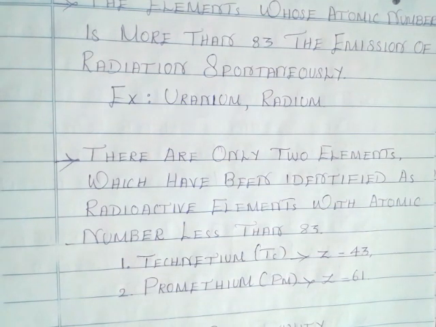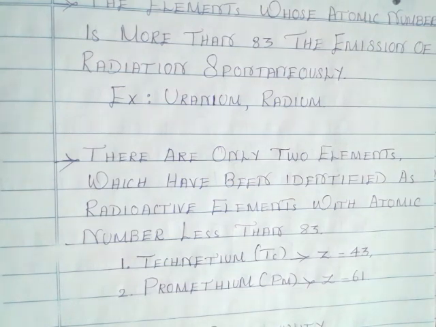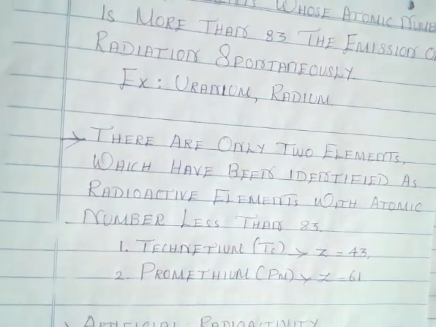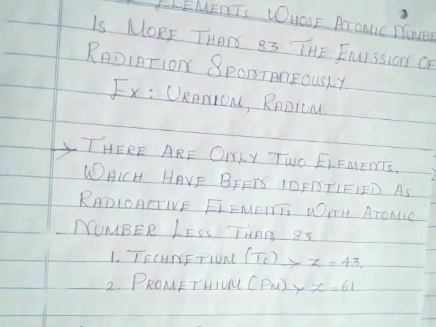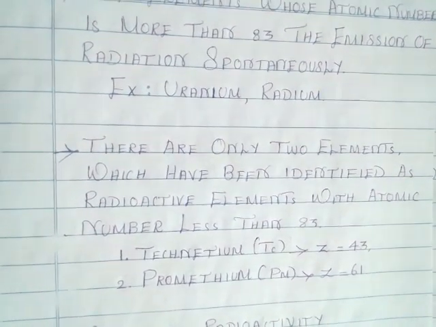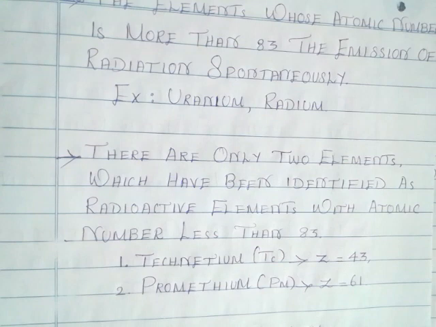There are only two elements, underline this, which have been identified as radioactive elements with atomic number less than 83. We have studied natural radioactivity. In natural radioactivity, the radioactive substance emits harmful radiations like alpha, beta and gamma spontaneously. That means without any external stimulation, those elements emit the radiations.